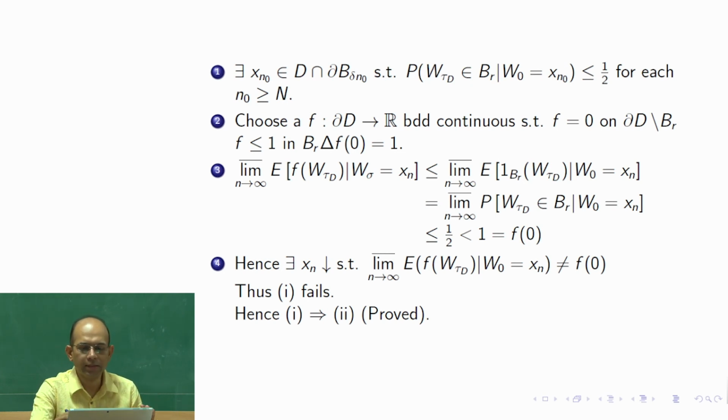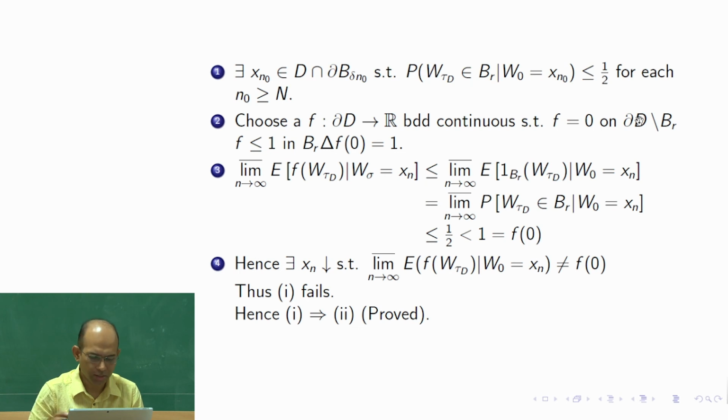So 1 is the maximum, at 0 it is the maximum point, and 0 is on the boundary, because we are looking at 0 as the irregular point. And for the boundary part outside the ball B_R, it becomes 0.